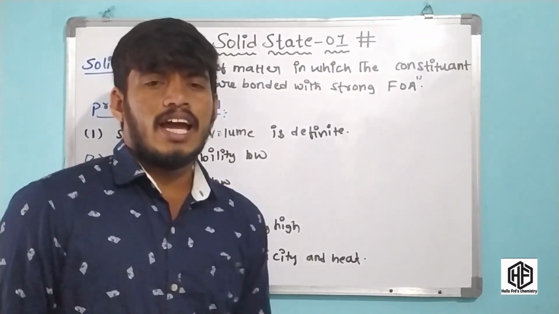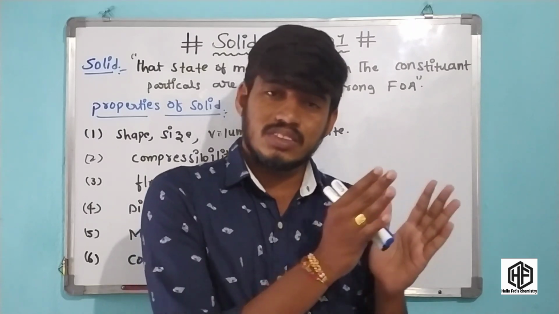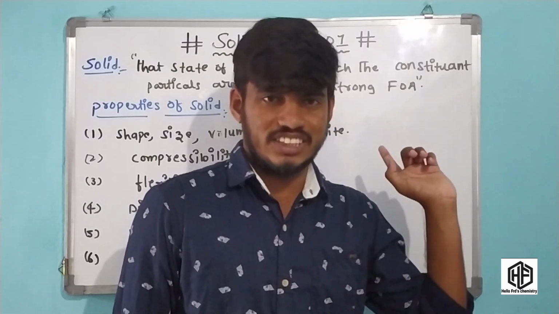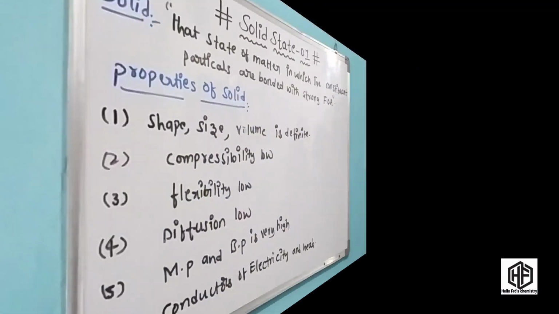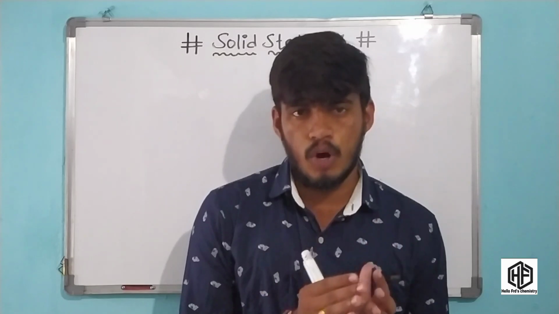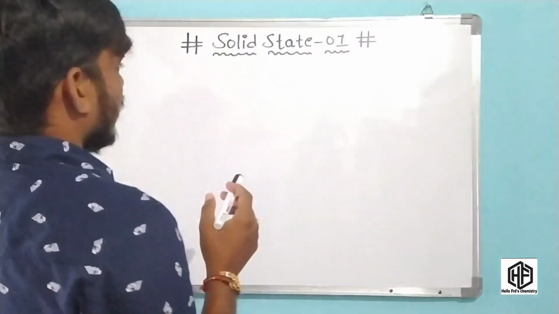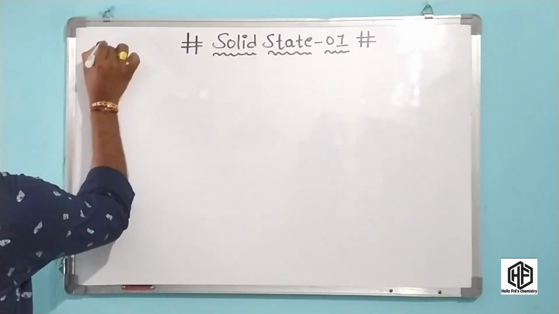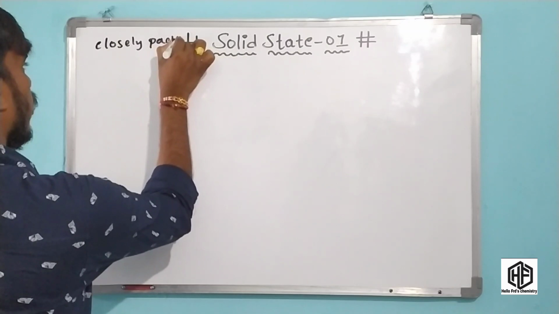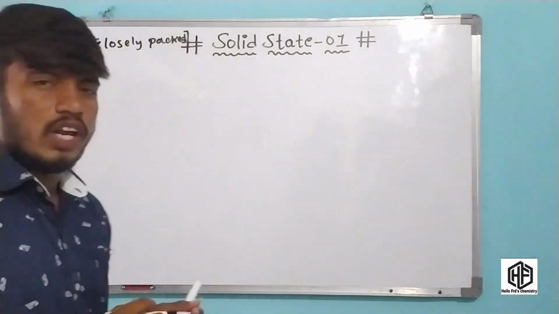Next, I am going to discuss the difference between amorphous solid and crystalline solid. A solid has closely packed molecules. The solid state means the molecules are closely packed, and that closely packed arrangement of molecules is called the solid state.